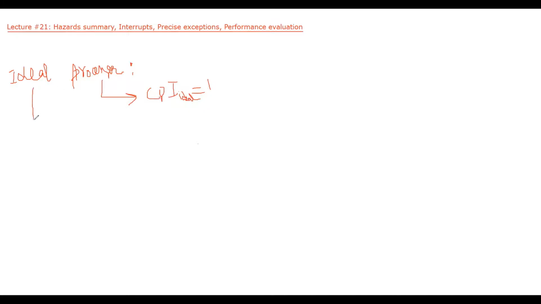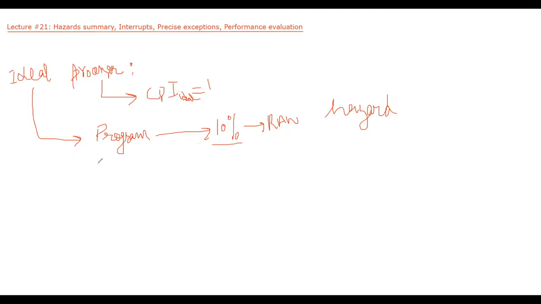Let's say on the same processor, now I am writing a program. And this program has 10% instructions for which there is a RAW hazard. So for 10% of instructions, there is RAW hazard. So what will be the CPI of this program on this particular processor?